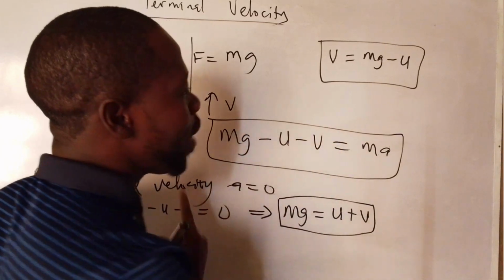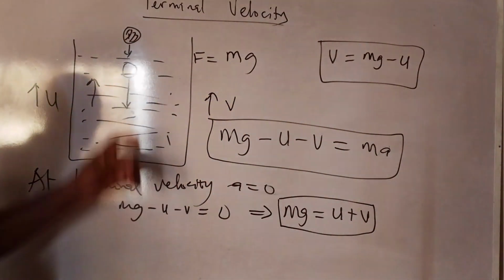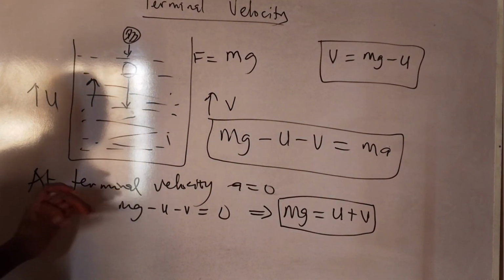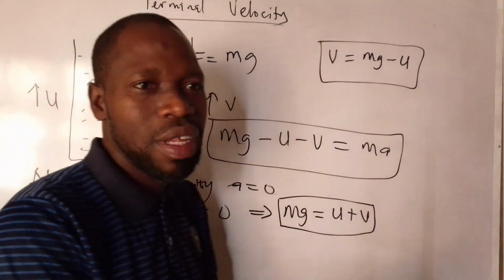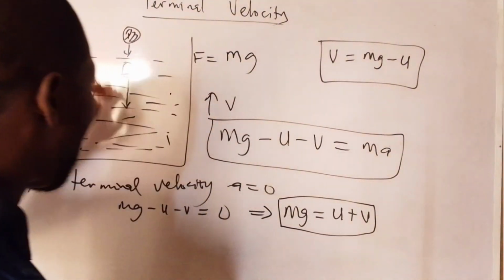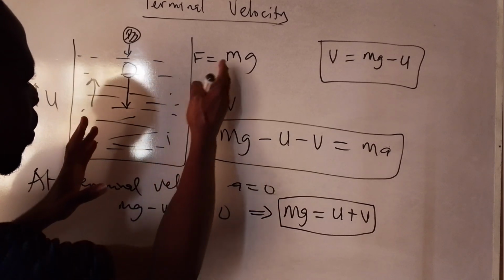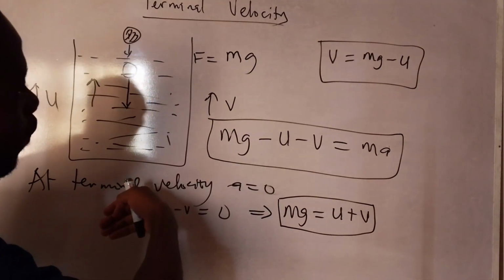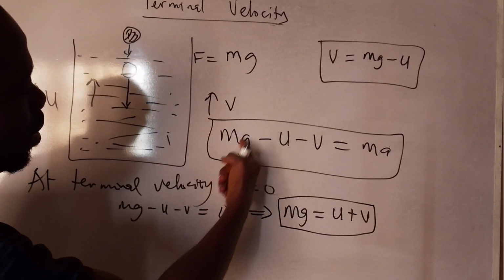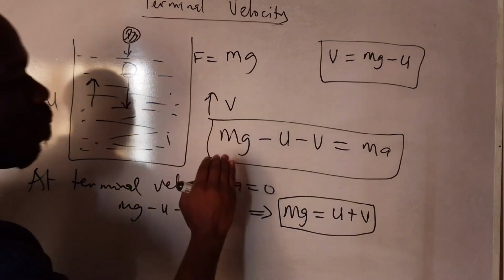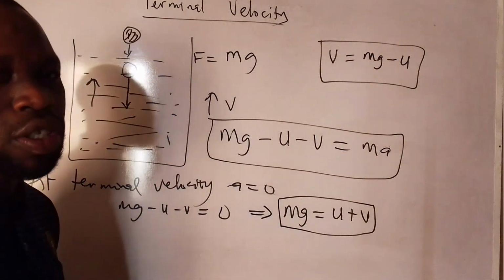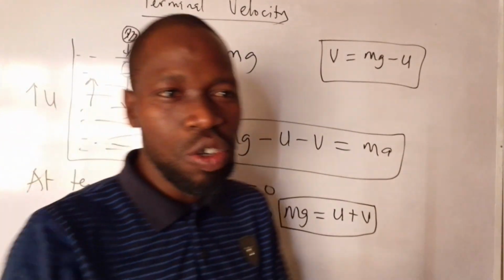at terminal velocity. So terminal velocity is that uniform velocity at which it travels where the force of gravity balances upthrust and viscosity. At that point, our acceleration will be zero because it's moving with the terminal velocity, which is a uniform velocity.